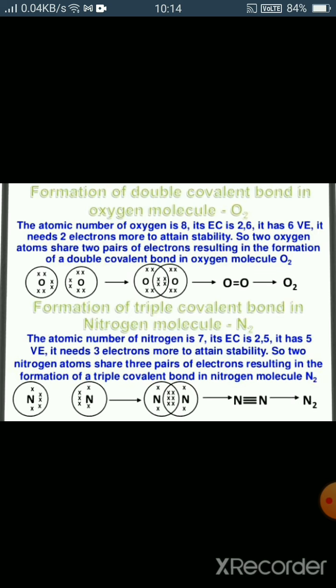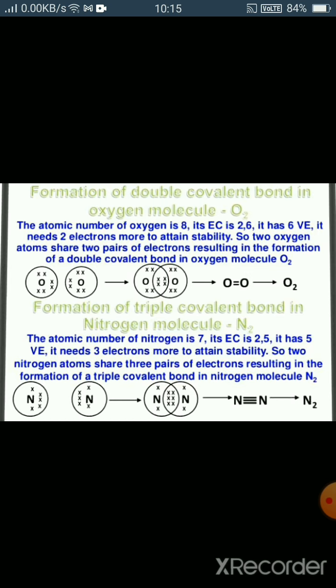Now we see how triple covalent bonds are formed. Suppose we take the example of nitrogen gas, that is N2. The atomic number of nitrogen is 7. The configuration is 2, 5. So here again by crosses we are showing the electrons, or it can be represented by dots or crosses. It's your choice. So nitrogen has 5 electrons in the outermost shell, so we draw 5 crosses.